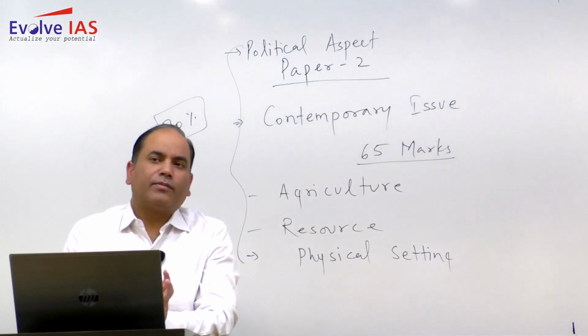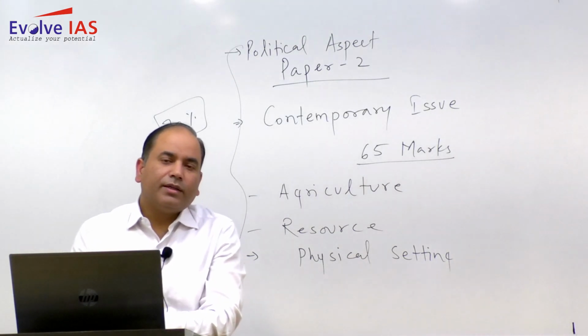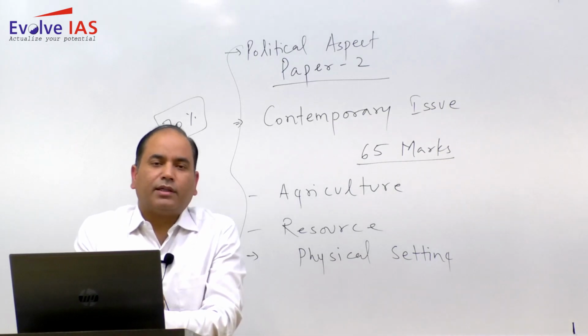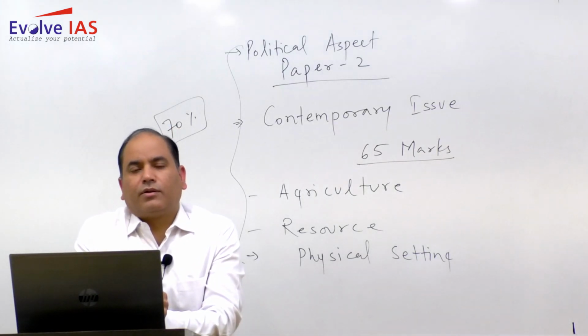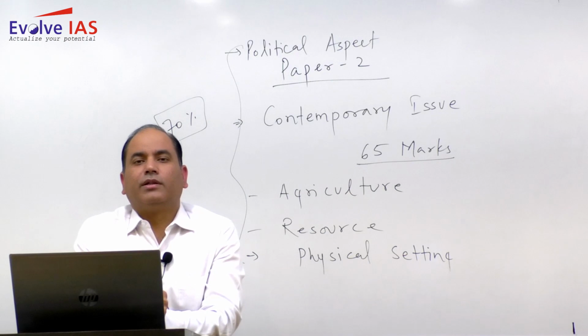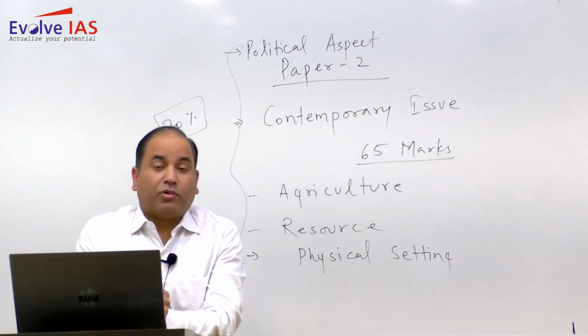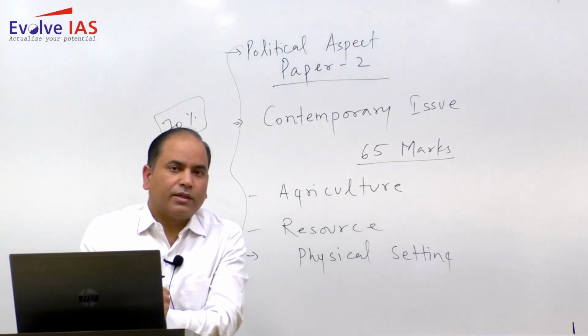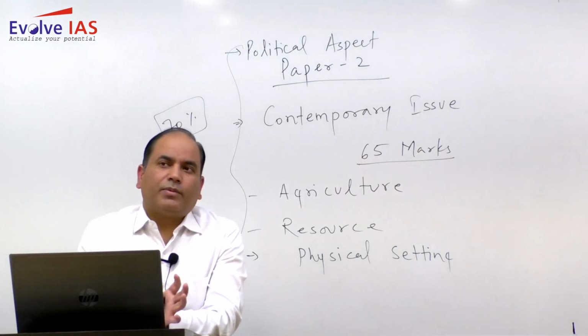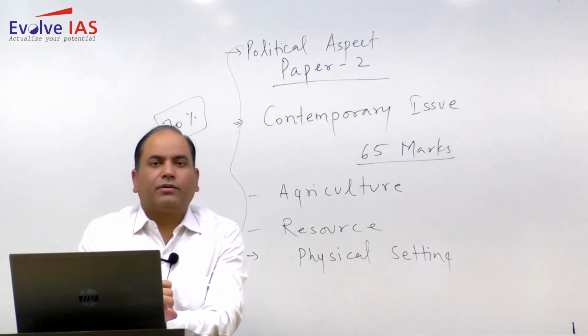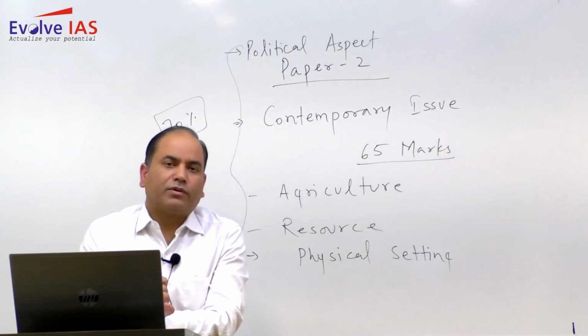So it will have some questions that are very much part of the physical setting. Some topics are very much associated with resources, agriculture, industry, population, food security. So it will have topics from almost all the chapters. So you need to focus more on those topics.